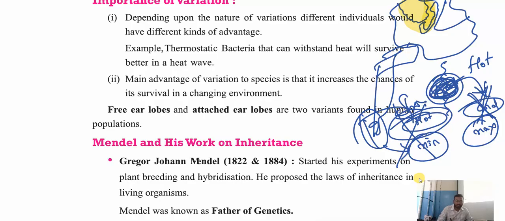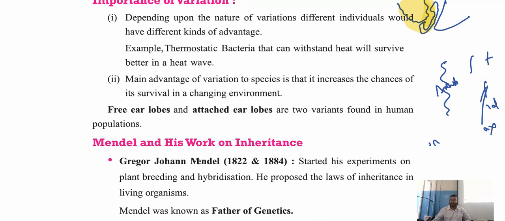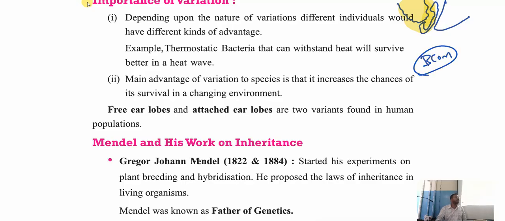So these variations, my dear students, understood. The main advantage of variation is that the chances of survival will increase. If you have more variation, the chances of survival will increase. If you have less variation, the chances of survival will decrease. Now, let us take an example from our daily life. Suppose, sir, I am studying BCom. I will go into marketing. I like marketing. And your dad has one furniture shop. Example.